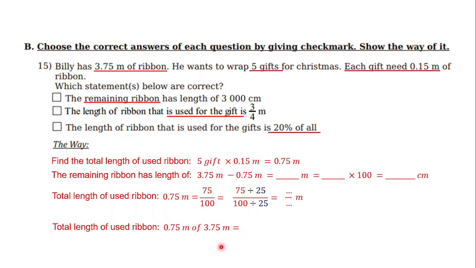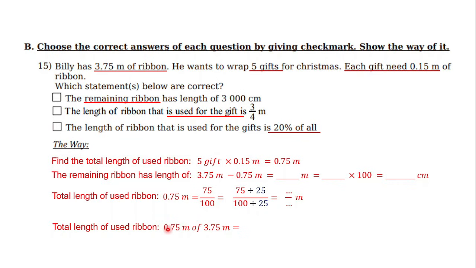Why do we have to make it? Because we want to find the percentage. The percentage means the ratio, or in other words, we can make a fraction between a certain part and the whole.